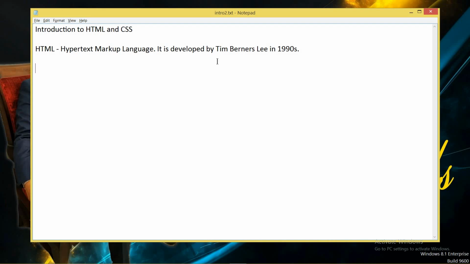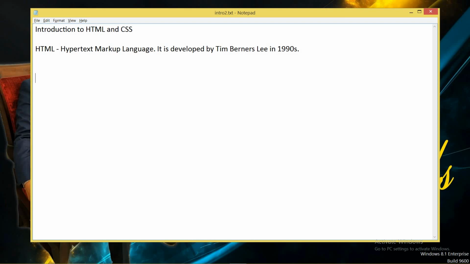You can see this person, Tim Berners-Lee, is also known as the father of HTML. He is the founder of an organization that is W3C. I told you last time, W3C is an organization which is in USA, and it's called the World Wide Web Consortium.